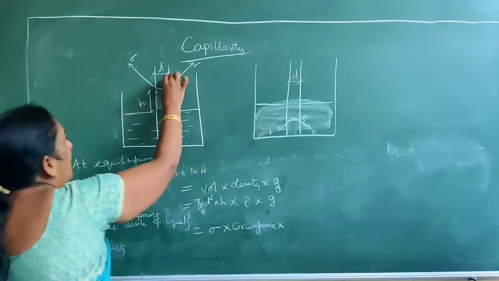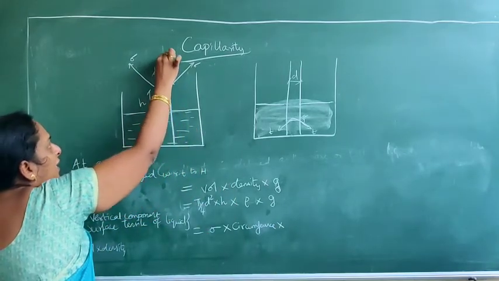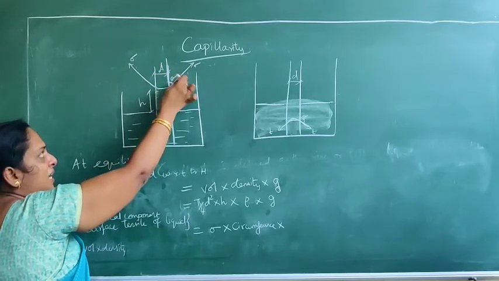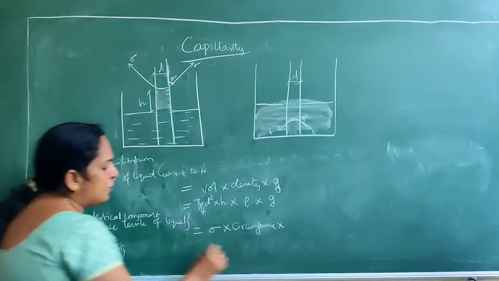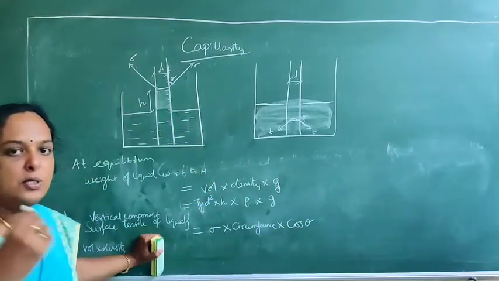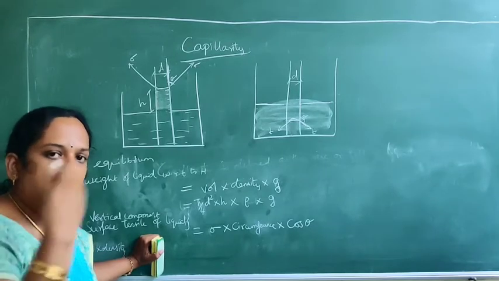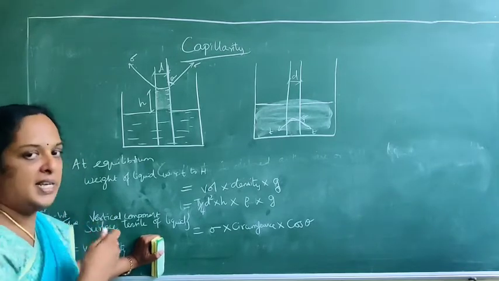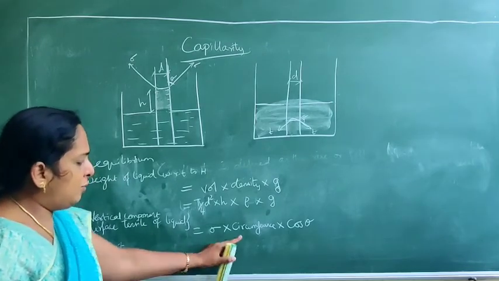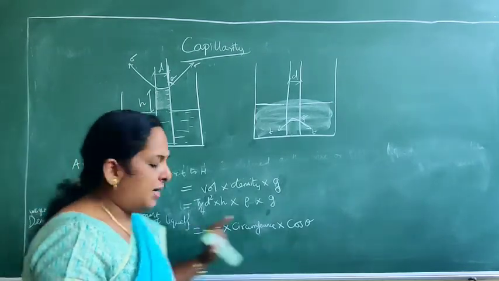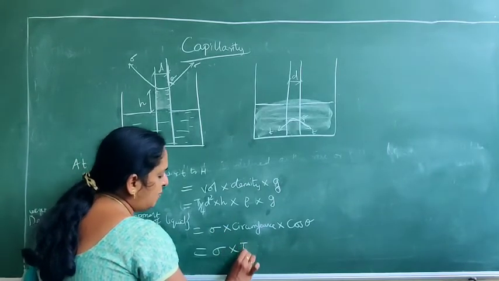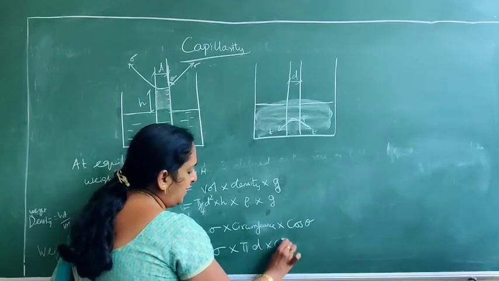So what is the vertical component here? This vertical component is adjacent side by hypotenuse, which is cos theta. You remember the basics? Sin theta is opposite side by hypotenuse, and cos theta is adjacent side by hypotenuse. Those things you have to remember. So sigma into circumference into cos theta. What is the circumference in the case of this tube? It is pi into d, into cos theta.